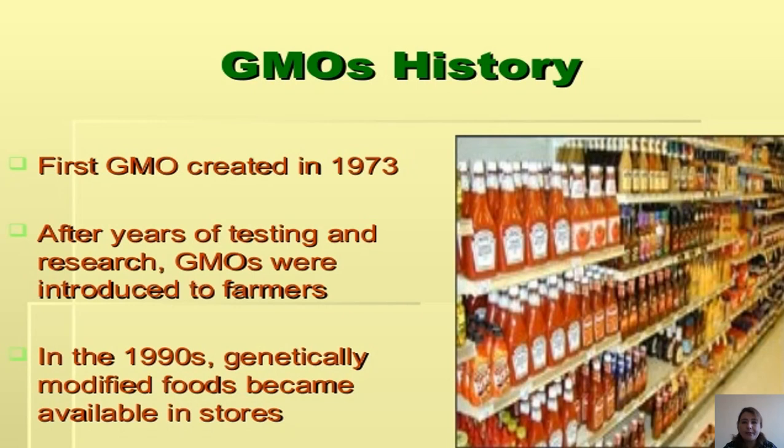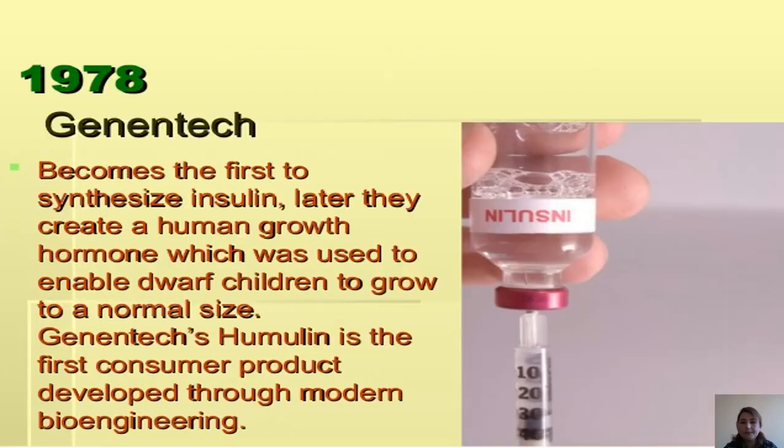GMO history. The first GMO was created in 1973, and after years of testing and research, GMOs were introduced to farmers. In the 1990s, genetically modified foods became available in stores.